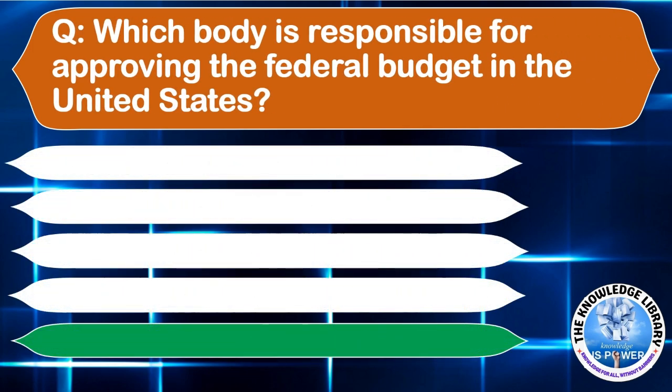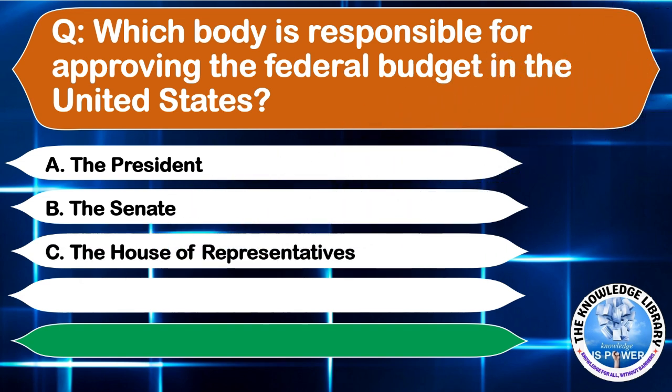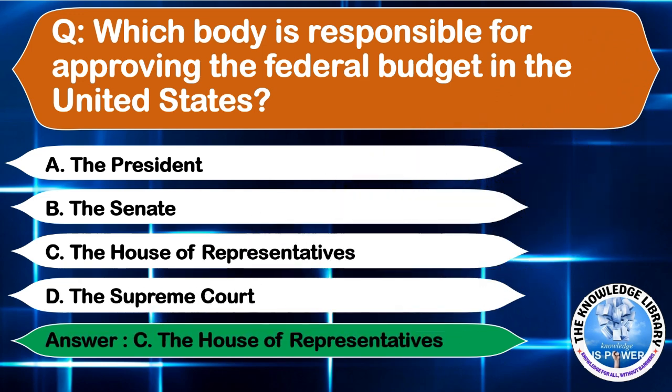Which body is responsible for approving the federal budget in the United States? Option A, the President. Option B, the Senate. Option C, the House of Representatives. Or option D, the Supreme Court. The correct answer is option C, the House of Representatives. Moving to the next question.